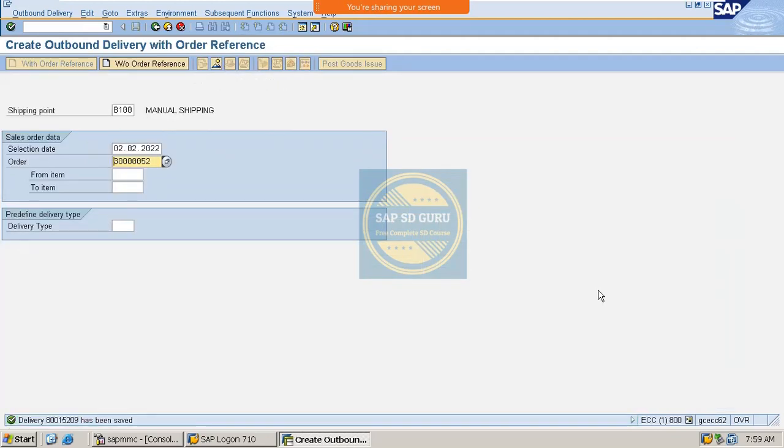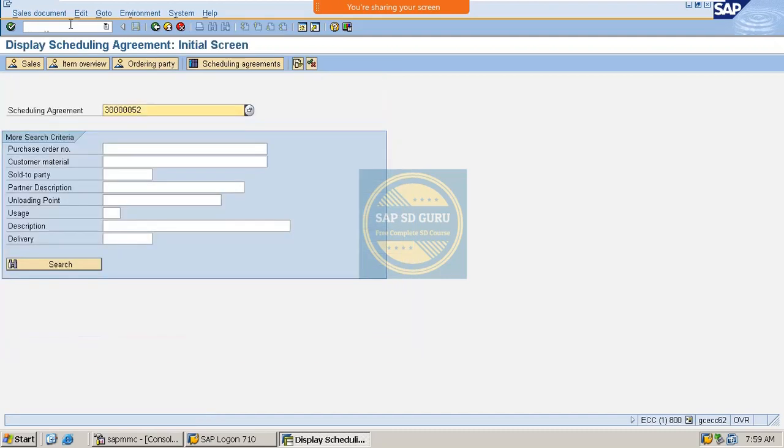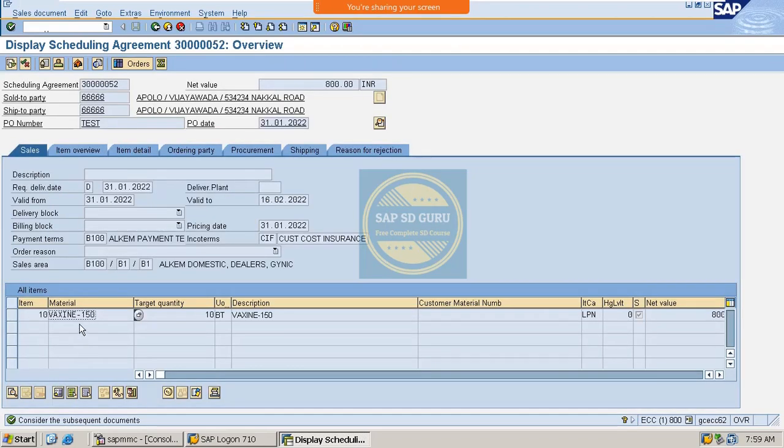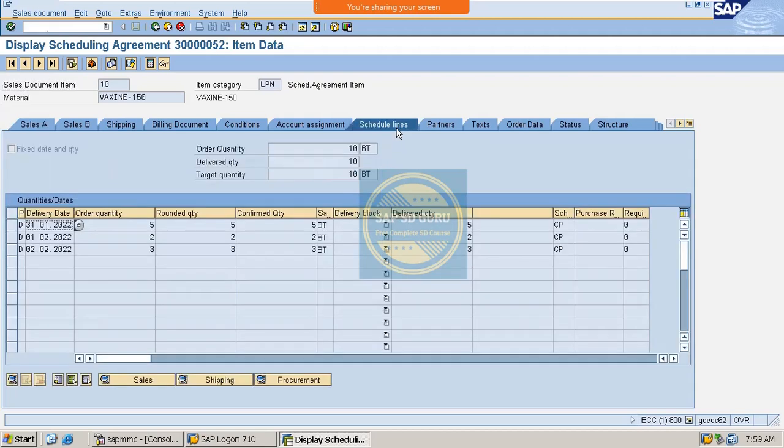See, now the delivery got created, right? And the further process is we can create the invoice. Okay, here the invoice also got created. So now if we go through the agreement here, we can see all the schedule lines were completed. The 3 deliveries got created.